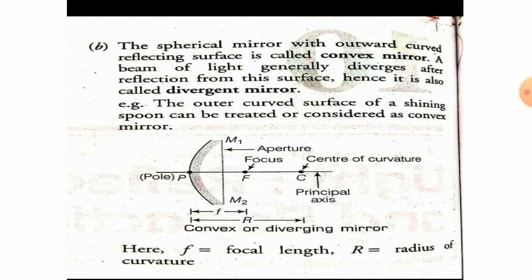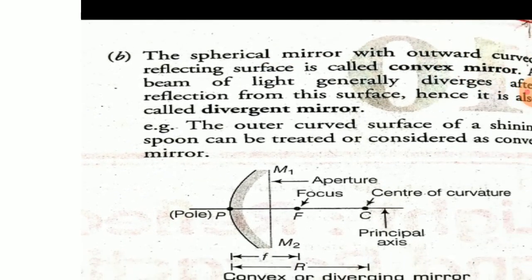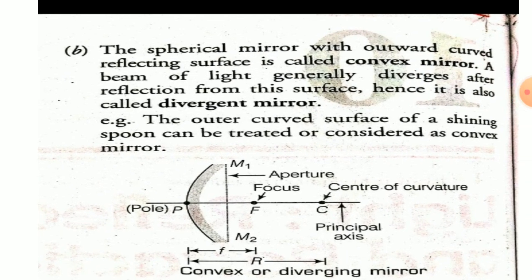Okay, we'll see one thing together. A spherical mirror with an outward curved reflecting surface is called a convex mirror. A beam of light is generally diverged after reflection from the surface. Hence, it is called a divergent mirror. For example, the outer curved surface of a shining spoon can be considered as a convex mirror.